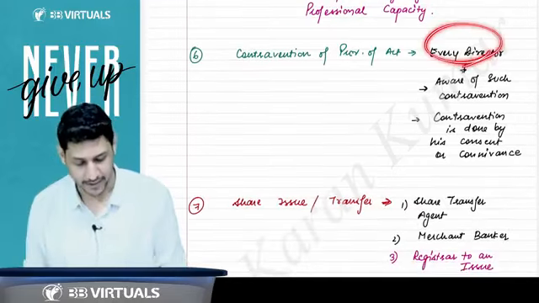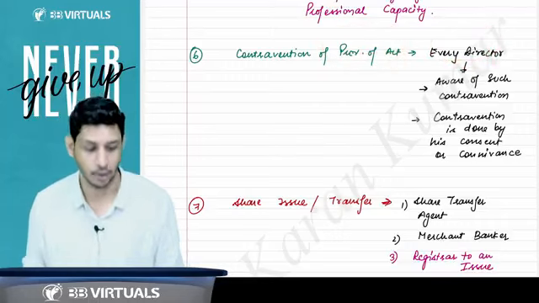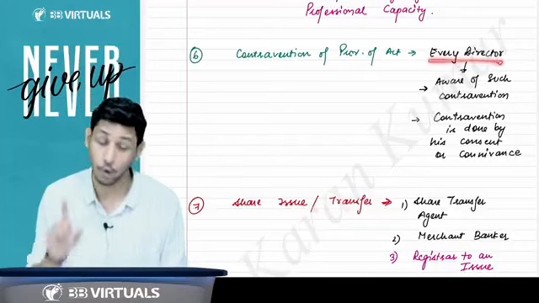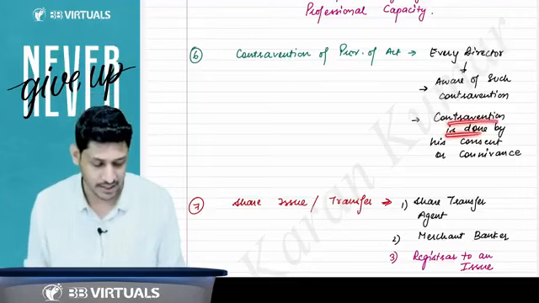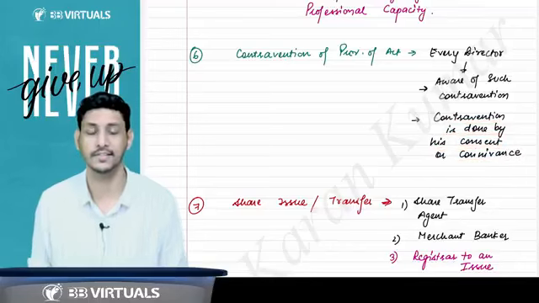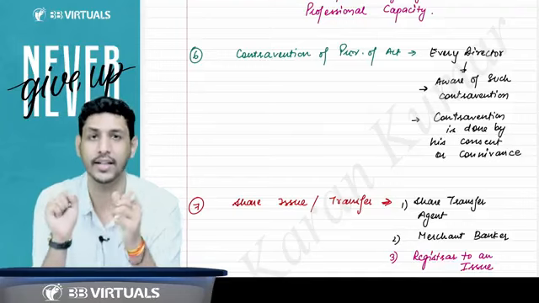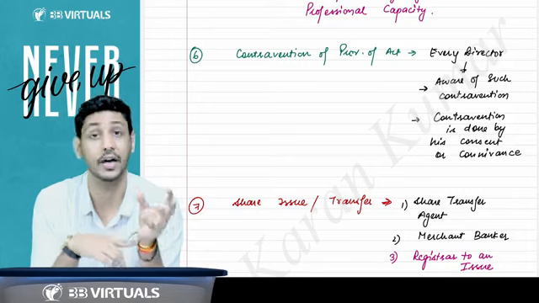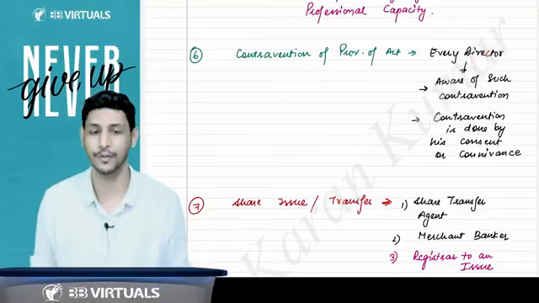And every director, if the contravention of the provisions of this Act has been done, every director who was aware of such contravention, the director who knew that the contravention was going on, or that the contravention was done by his consent or connivance, he is also involved in that act. By the connivance and by the consent that contravention has been committed, the director will also be considered as an officer in default.